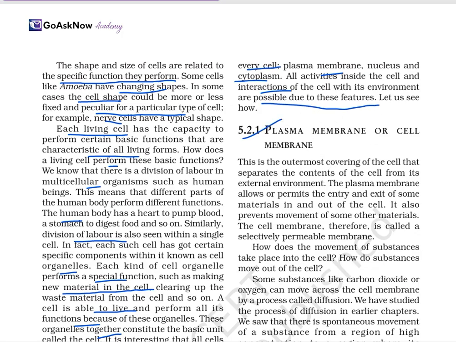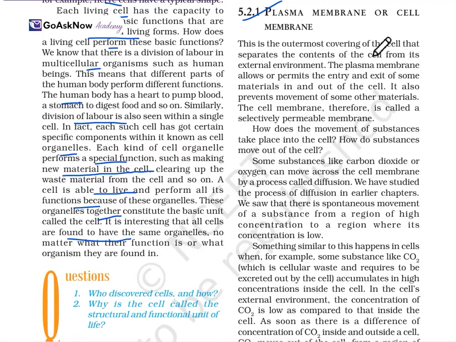Plasma membrane, or cell membrane. This is the outermost covering of the cell that separates the content of the cell from its external environment. The plasma membrane permits the entry or exit of some materials in and out of the cell. It also prevents the movement of other materials. Therefore, it is called a selectively permeable membrane.